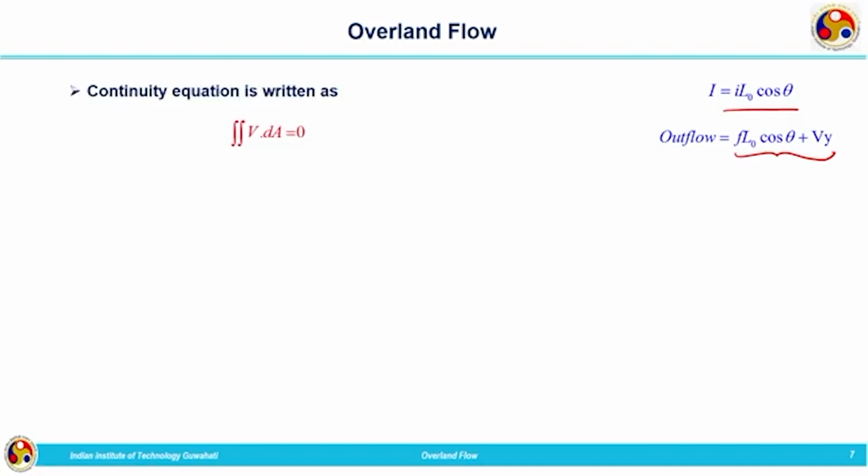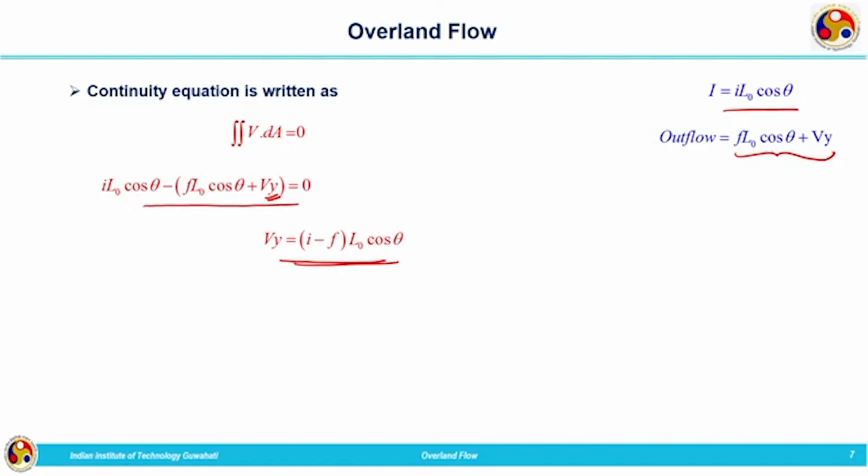So, the continuity equation is written as I L naught cos theta minus F L naught cos theta plus V y is equal to 0. What we are going to quantify is the overland flow. So, the quantities corresponding to overland flow will be kept on the left hand side, and other terms will be taken to the right hand side. So, we can write V y is equal to I minus F L naught cos theta. V y is representing the overland flow, discharge per unit width.